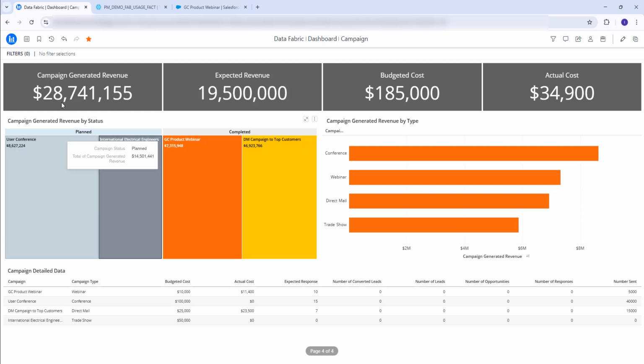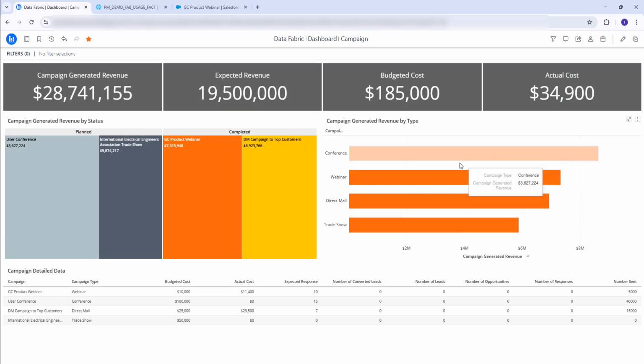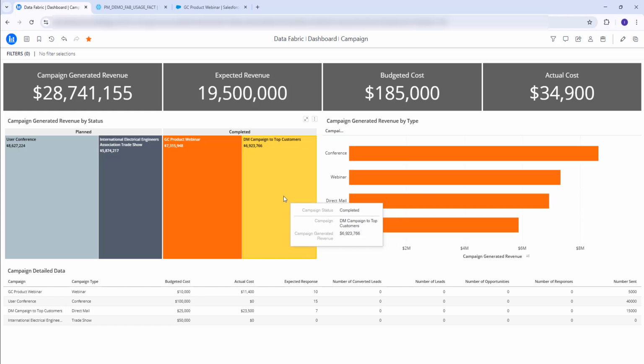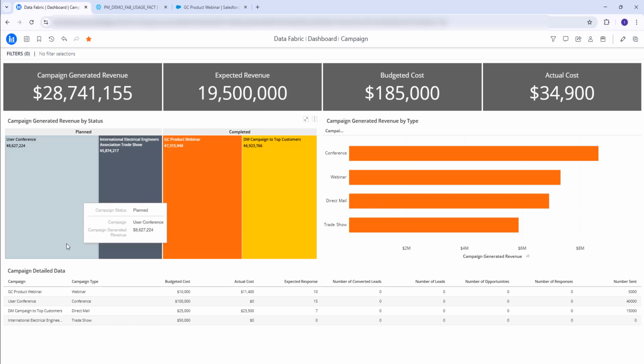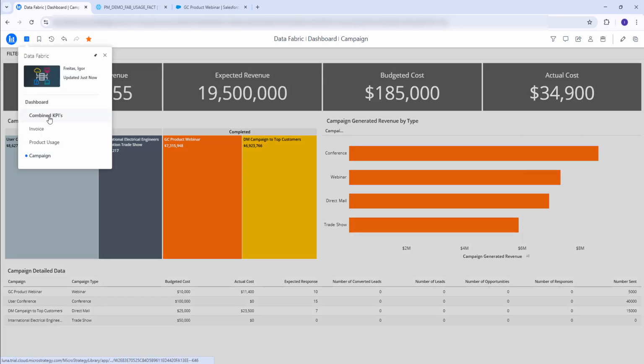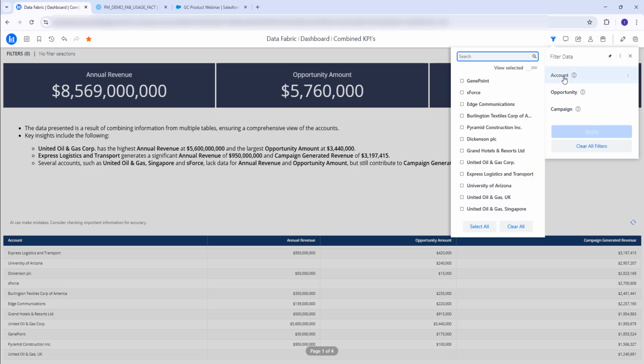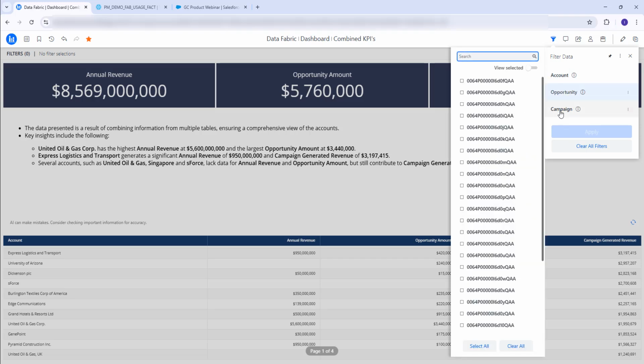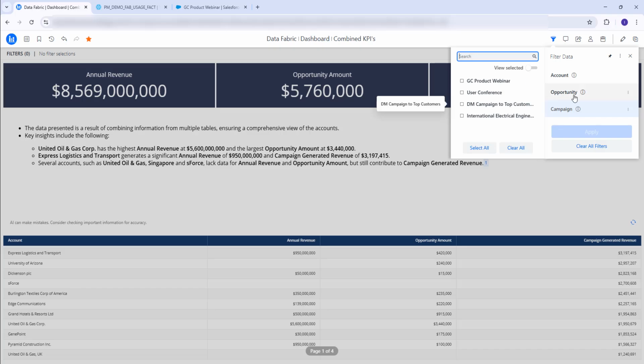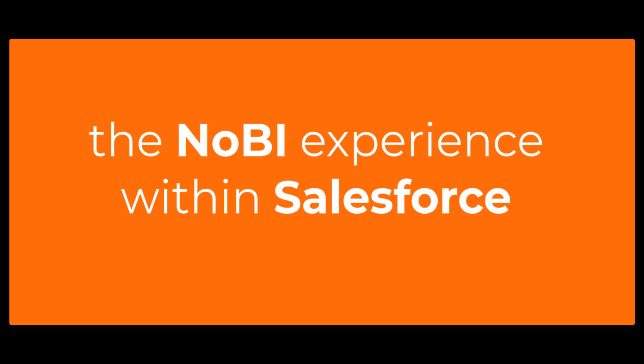And finally, campaign data, which is in Salesforce, but again, could be in Marketo, could be anywhere else. Again, with their own views, all available in a single dashboard. Again, we call this the universal semantic layer, or we can refer to it as the NoBI concept. We can apply filters to that dashboard as you're seeing now.